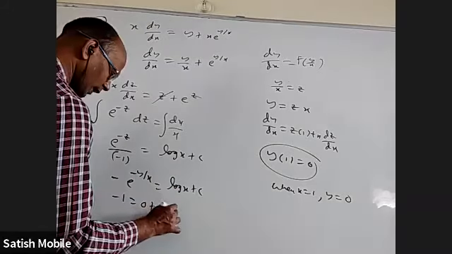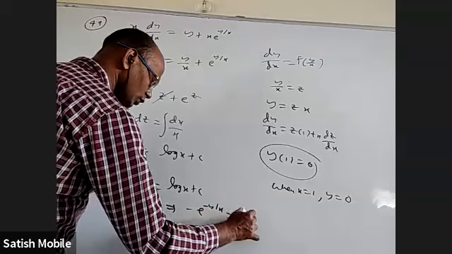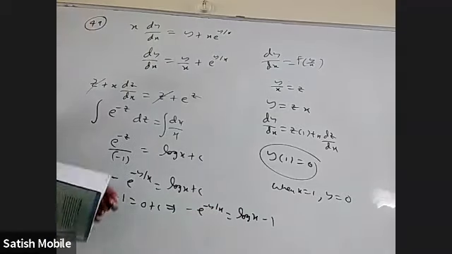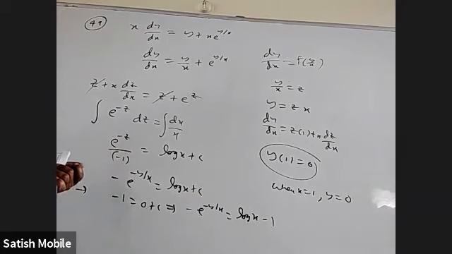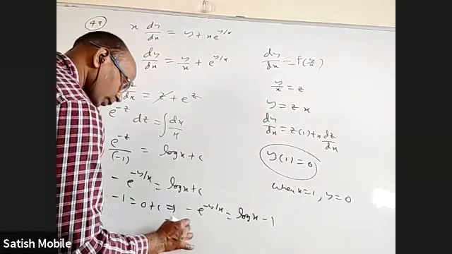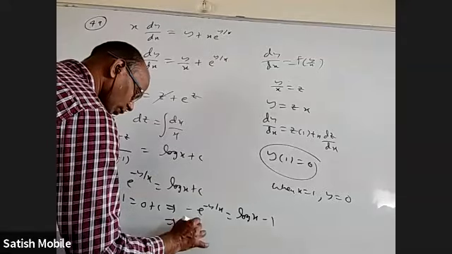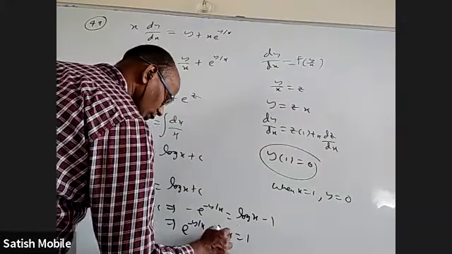You can put that back. You will get minus e power minus y by x is equal to log x minus 1. If you remove the minus, you can bring log x this side and the 1 to the other side, and we'll get option C. You can see this part, right? Yes. So e power minus y by x plus log x is equal to 1.